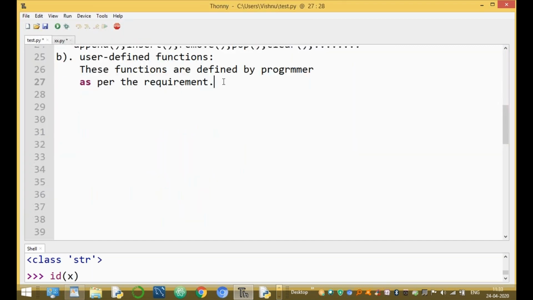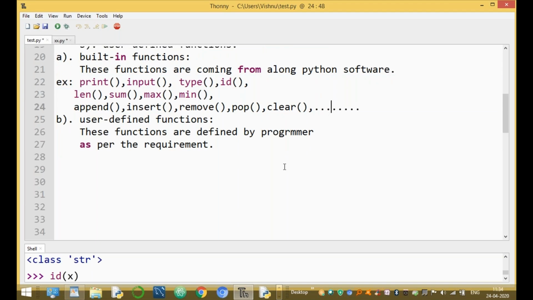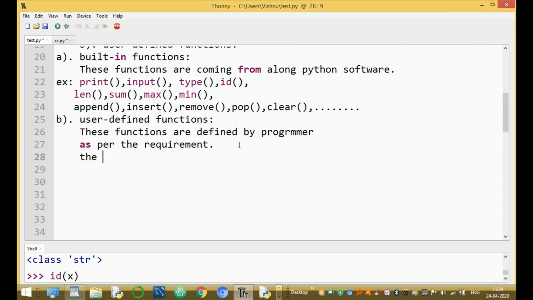How to declare a function? There is a special syntax. All these functions so far are built-in functions, defined by Python software internally, by Guido van Rossum. But here we are declaring a function, and you have to follow the declaration syntax. In computer science, everything is syntax; in mathematics and physics, it is a formula. In Python, C and C++, a user-defined function is declared using the following syntax.